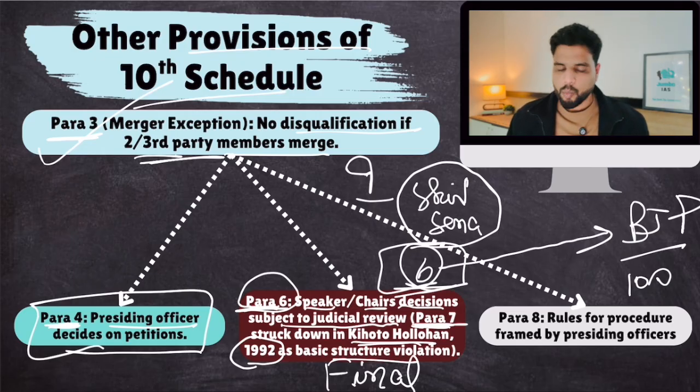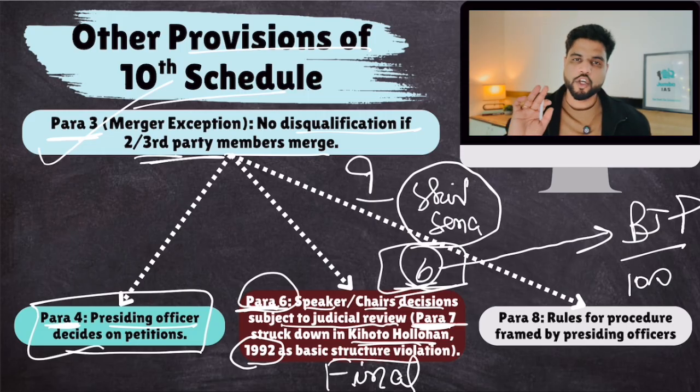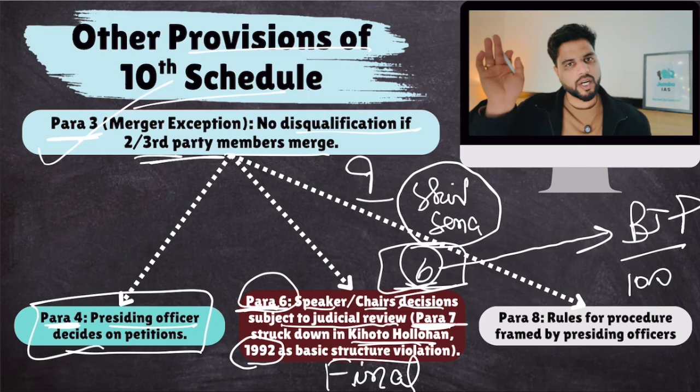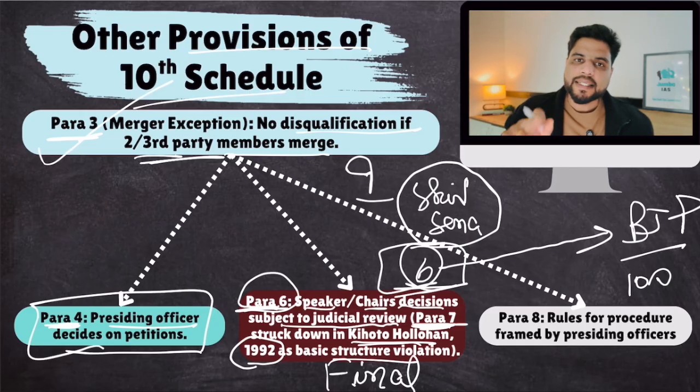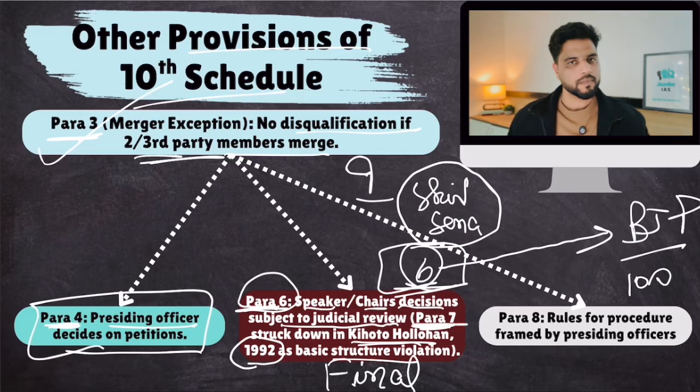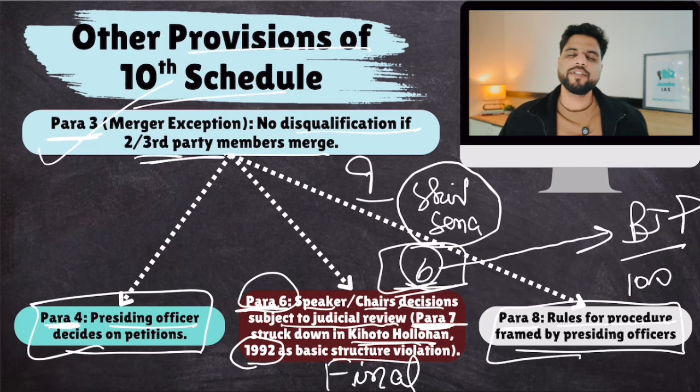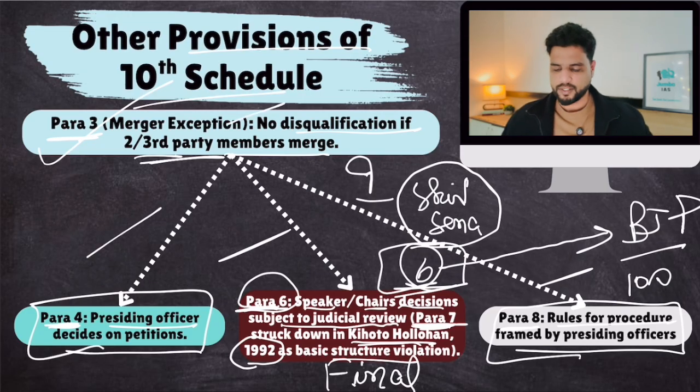So para 7 was struck down, which said that the decision of speaker is not subject to judicial review. This was struck down. Supreme Court said it is subject to judicial review. Okay, and para 8, rules for procedures framed by presiding officers. Presiding officer can make rules with respect to how an application would be filed for defection and all these rules. Okay, so these are some key paras.